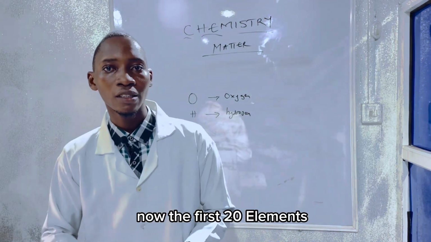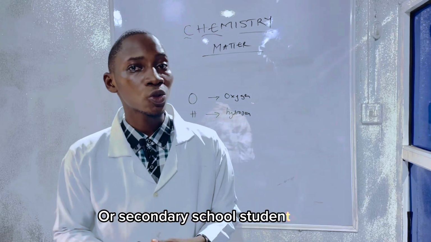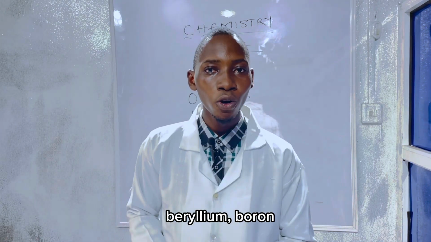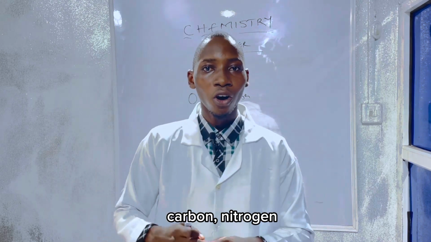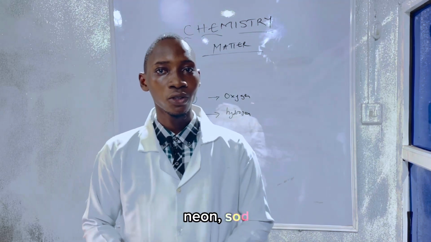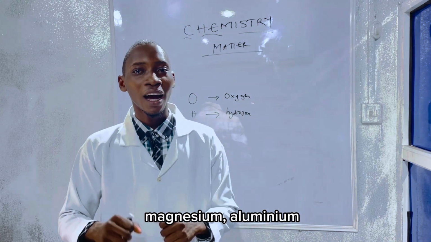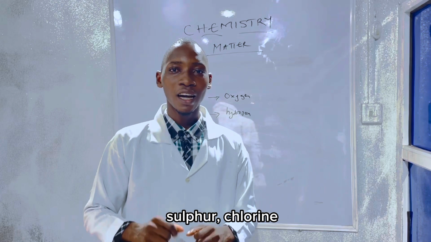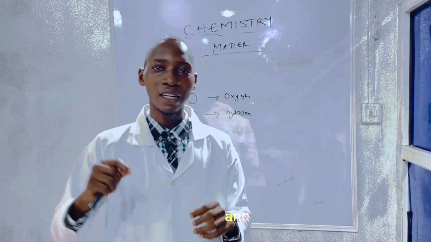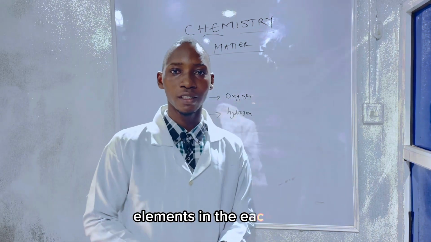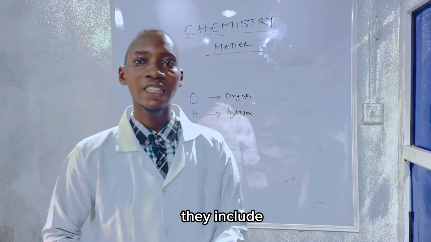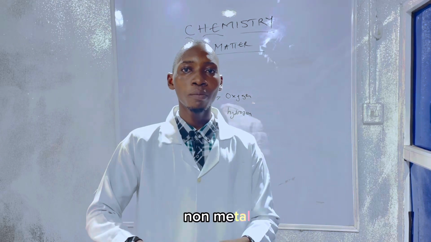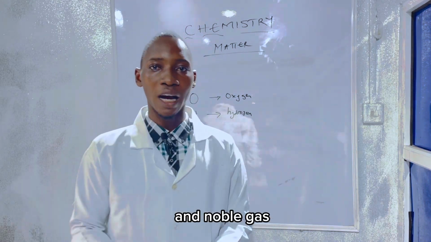The first 20 elements commonly for high school or secondary school students include hydrogen, helium, lithium, beryllium, boron, carbon, nitrogen, oxygen, fluorine, neon, sodium, magnesium, aluminium, silicon, phosphorus, sulfur, chlorine, argon, potassium, and calcium. There are 6 types of elements in each phase. They include the reactive metal, the transition metal, the lanthanide and actinide, non-metal, pure metal, and the noble gas.